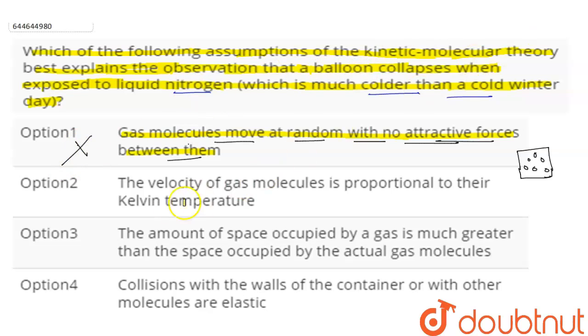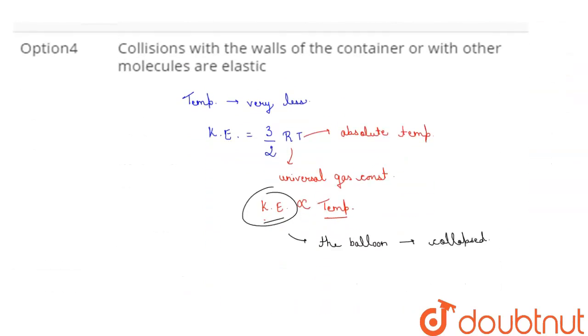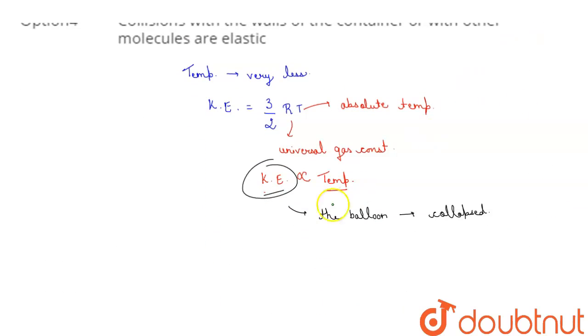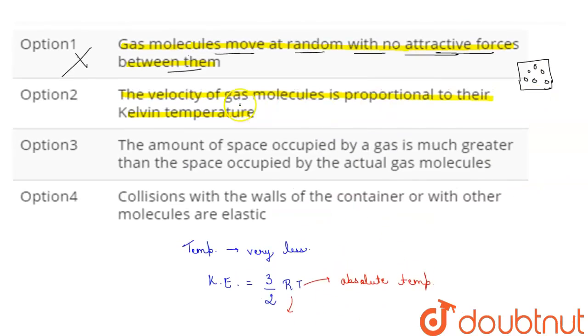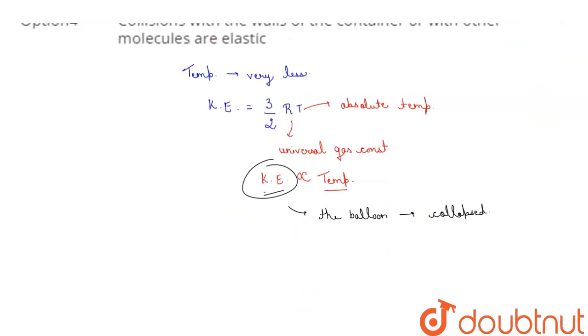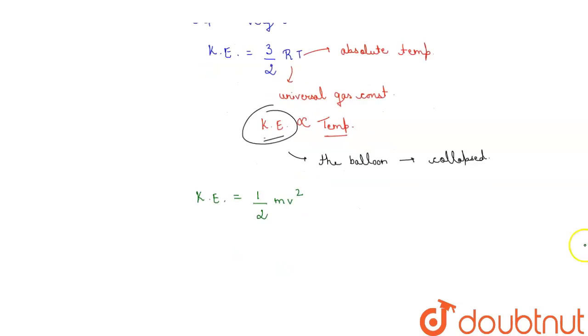Now moving to the second assumption: the velocity of a gas molecule is proportional to its Kelvin temperature. This assumption is also completely right. We know that kinetic energy is also equal to 1/2 mv squared, and we have also seen that it is equal to 3/2 RT.